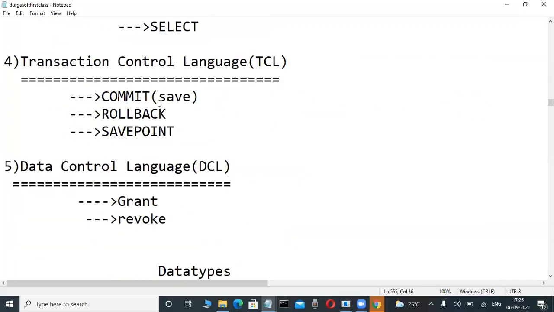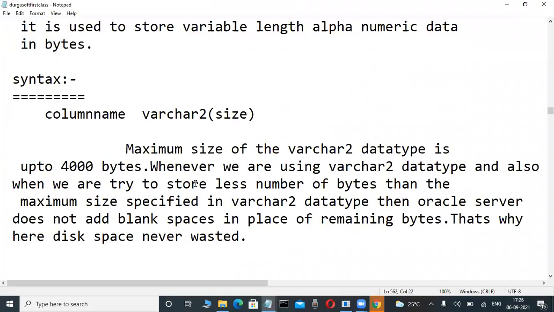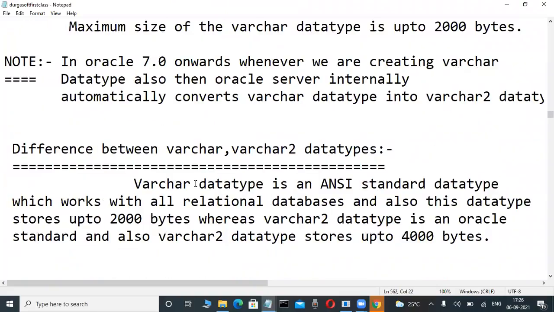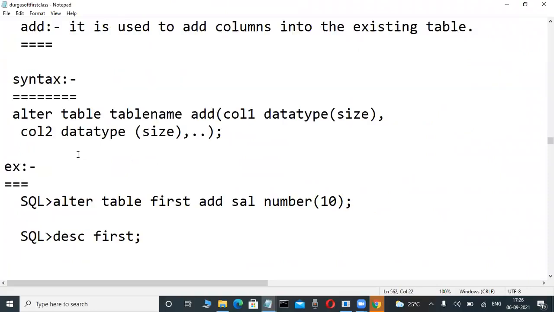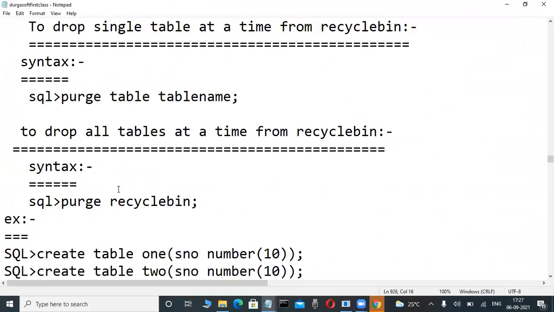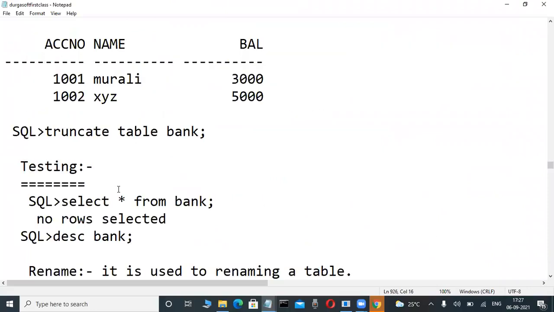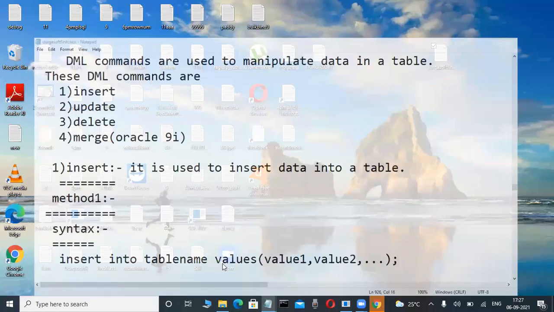Again, TCL: commit, rollback, savepoint. And DCL. These types of things we are learning. Single lines of coding are there. Once we start our course, we will tell how to write, how to create, how to alter; just simple syntaxes. Through that we are learning all the things, like the recycle bin, small things only. That's why SQL is a non-procedural language.